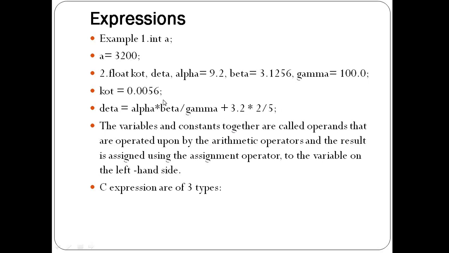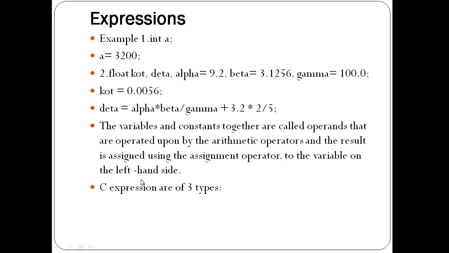So in this expression, the first evaluation is done on the multiplication and division. Same here, multiplication and division, and then addition of both values. So the variables and constants together are called operands, which are operated upon by the arithmetic operators, and the result is assigned using the assignment operator to the variable on the left hand side, right?